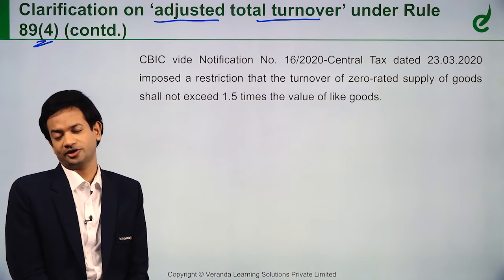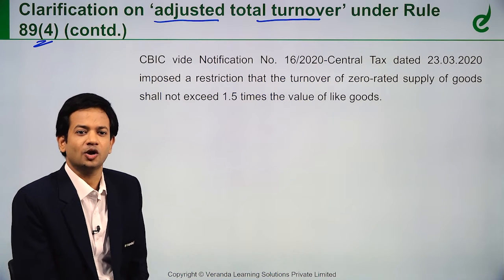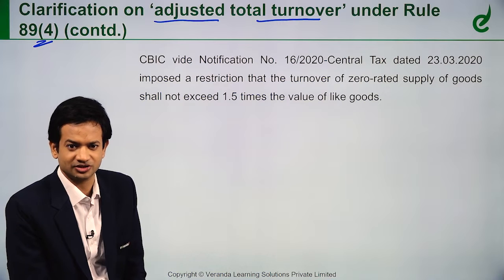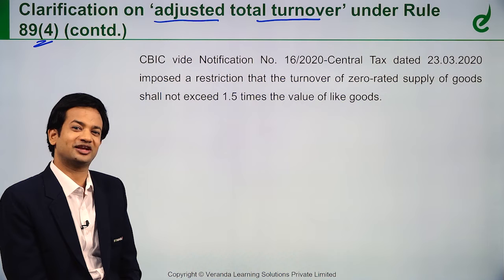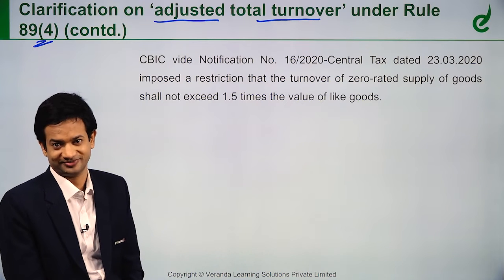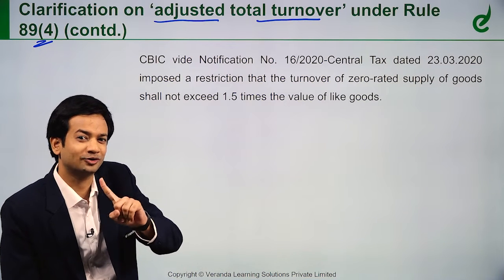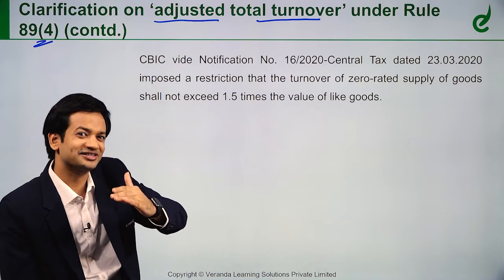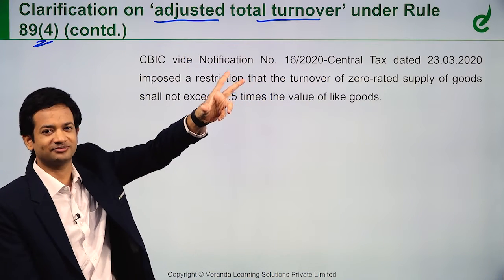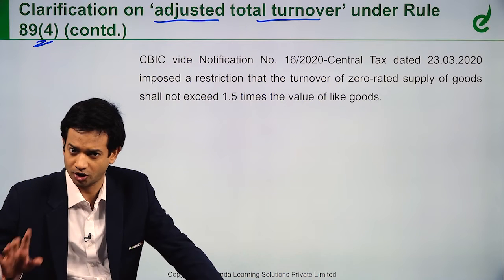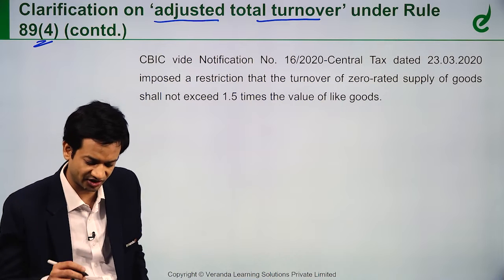So the government said nothing doing. They capped the export value at 1.5 times. Whatever value I locally sell the goods at, the export value, the zero rated supply of the goods, cannot exceed 1.5 times the value of like goods sold domestically in India. So if I am selling for 1 crore, export can be a maximum of 1.5 crores, not 5 crores. So that is the logic of this 1.5 times, right? Based on this, now let's see what amendment or clarification they have given.